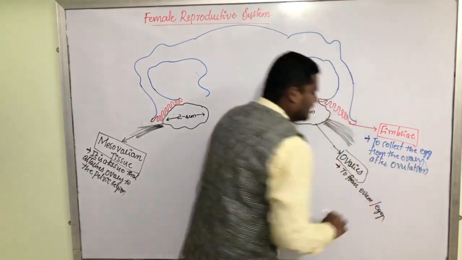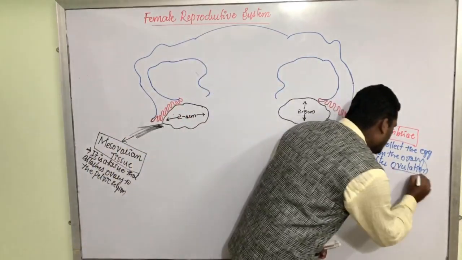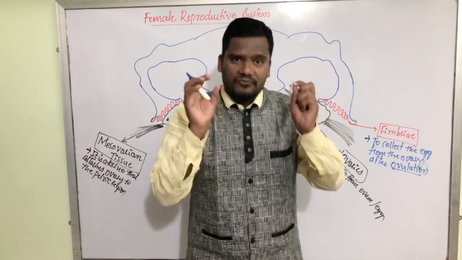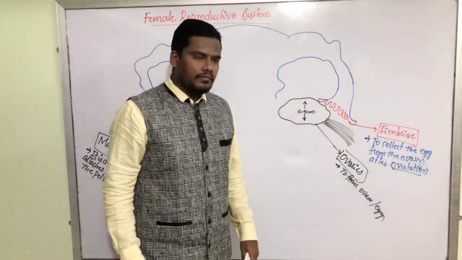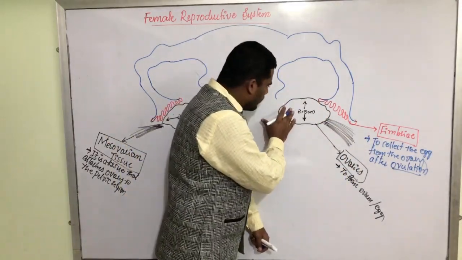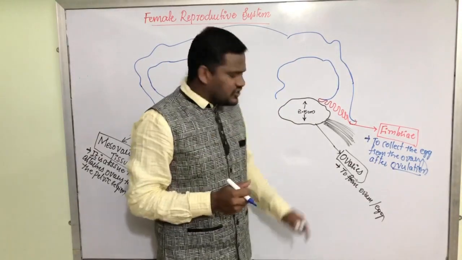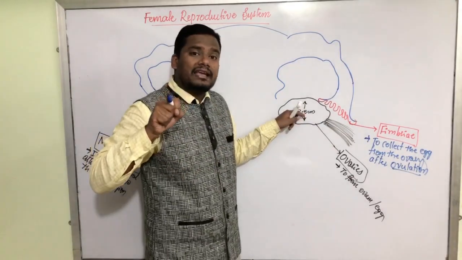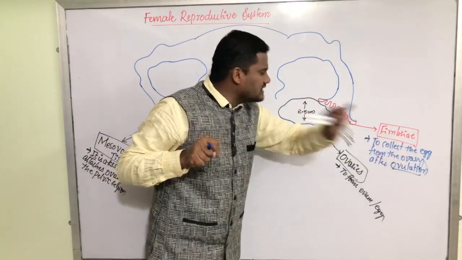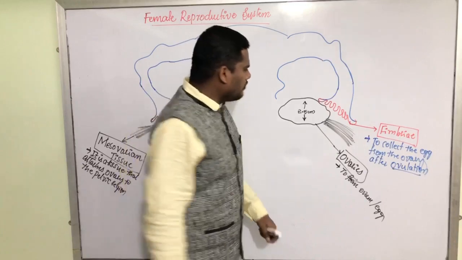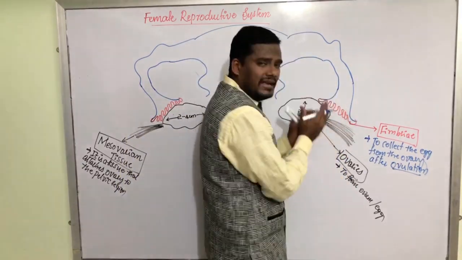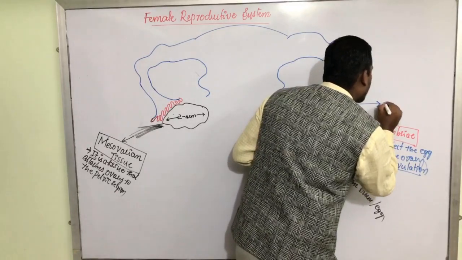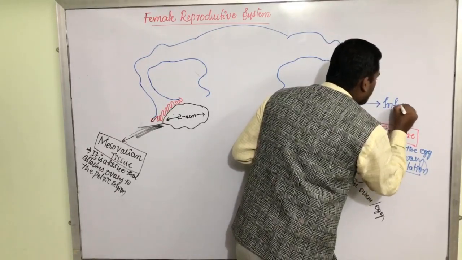There is a new word: ovulation. What do you mean by ovulation? Ovulation means the release of a mature egg from the ovary. The ovary's job is to release the egg. As the ovary releases the egg, the fimbriae suck it, pull it in, and collect it. That is the main job of fimbriae. Now this fimbriae has a funnel-like structure. This funnel is called the infundibulum.